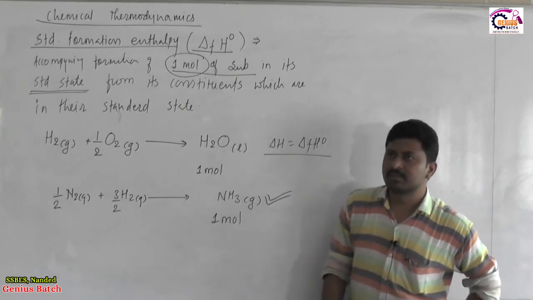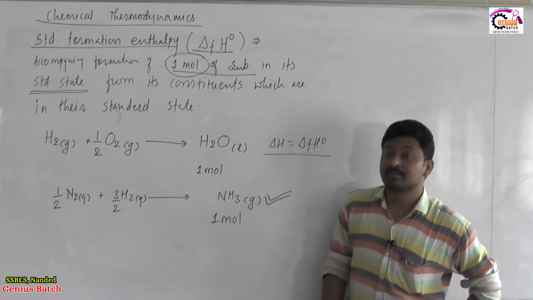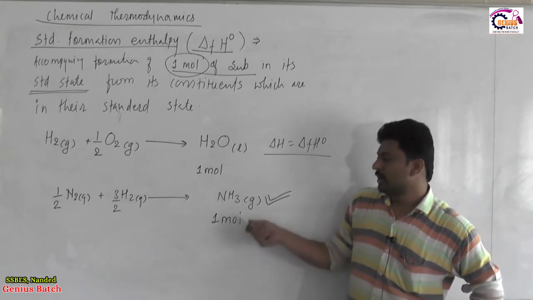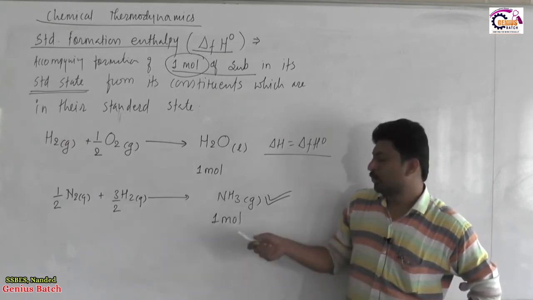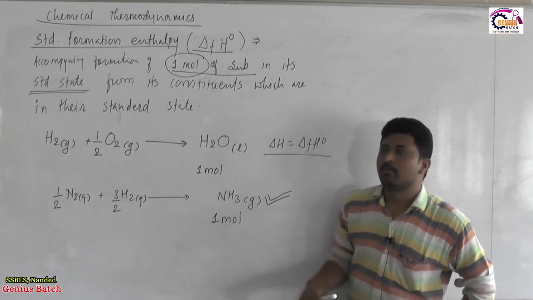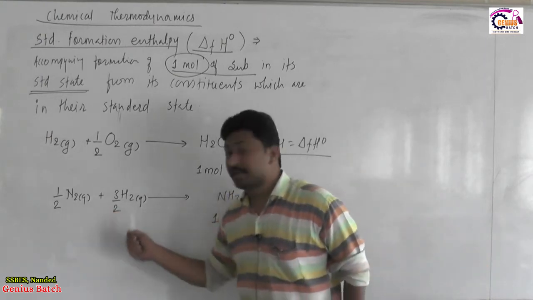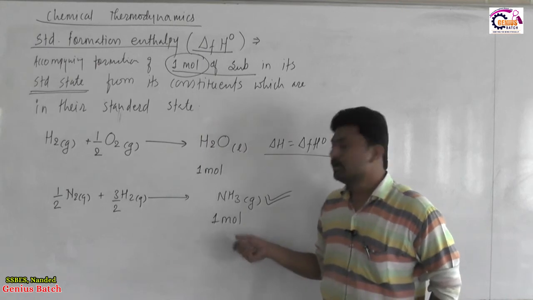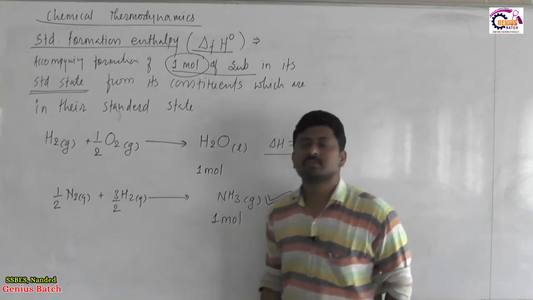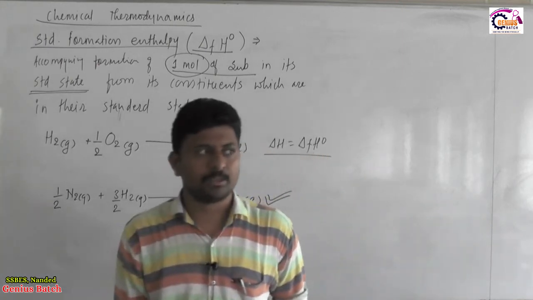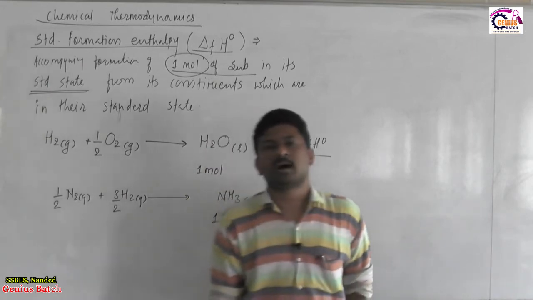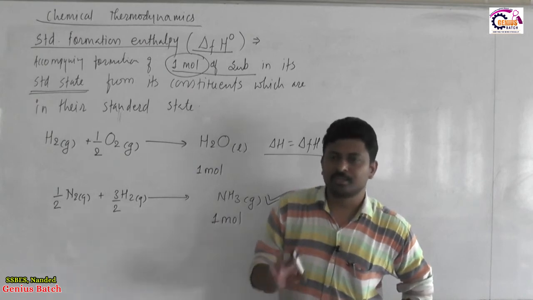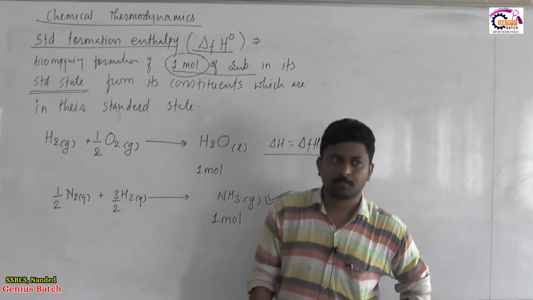So, when the constituents are in an elemental standard state, the product is produced in its standard state, the amount of product is 1 mole, and the amount of reactant is required according to 1 mole, then the equation becomes a standard formation equation, and practically standard formation is a hypothetical reaction, it is not always possible.